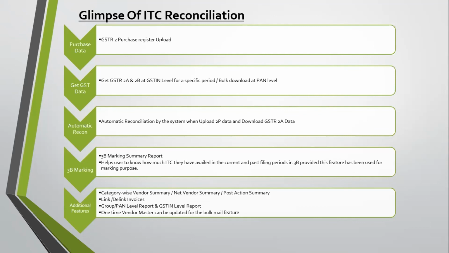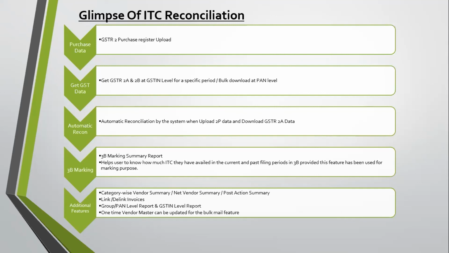Now there is a change in this session. Earlier we used to click on the reconciliation button to do a particular GST invoice reco, but now we have come up with the smart version of the reconciliation. At the time of downloading the 2A and 2B, the system will automatically trigger your reconciliation according to the data present in the uploads in the purchase section of EaseMyGST and the data downloaded from the 2A portal.